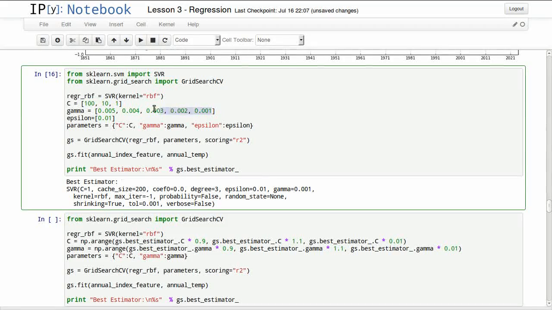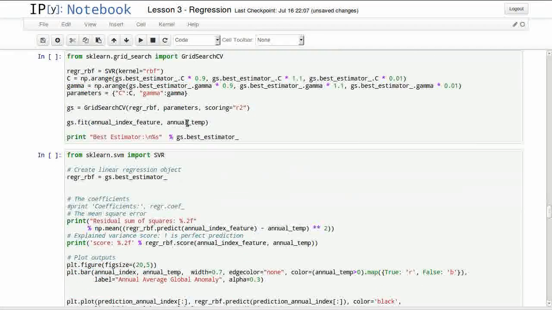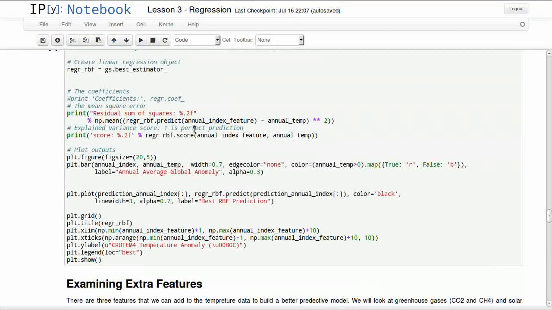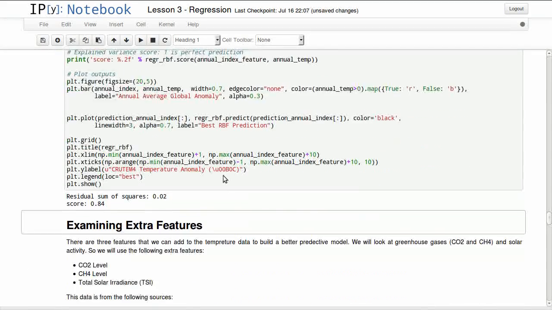So we had a few values in here, and this is a way to even further refine your numbers by basically looking 10% around the numbers. So I'm looking from 10% less to 10% more, and refining our values. So instead of 1, it's 0.93, and gamma is even more refined in here with the 0.009. So let's visualize this one to see our best predictive model.